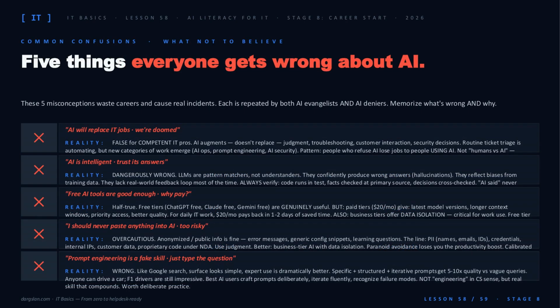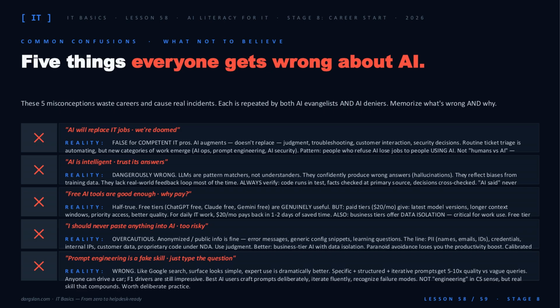Vocabulary alone won't save you. 5 myths will. 1. "AI replaces IT pros." Wrong. It replaces pros who refuse to use it. 2. "Trust its answers." Dangerously wrong. Verify everything. 3. "Free tiers are enough." Half true. $20 a month pays for itself in 2 days.